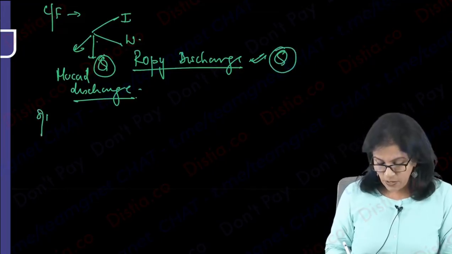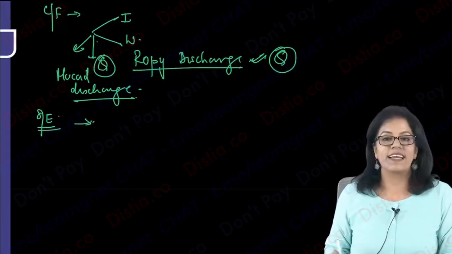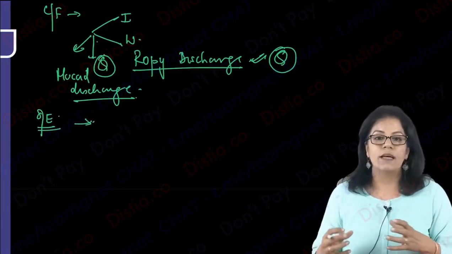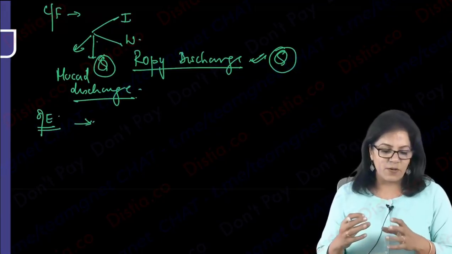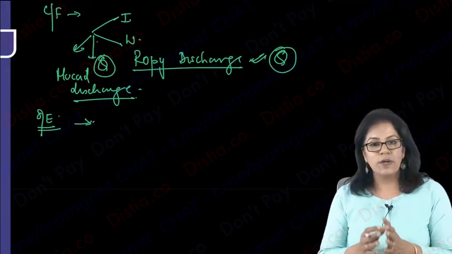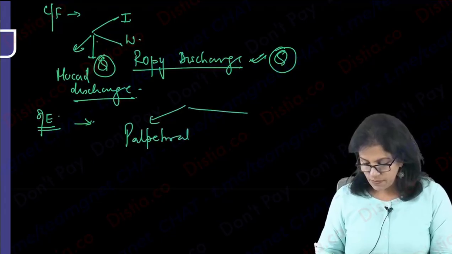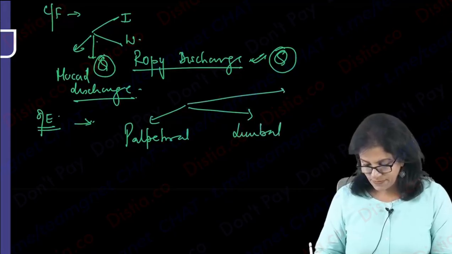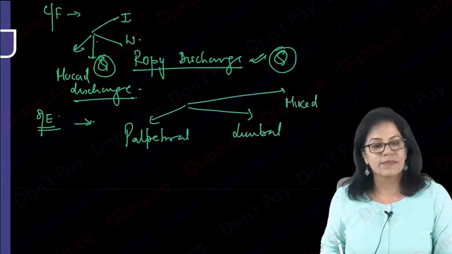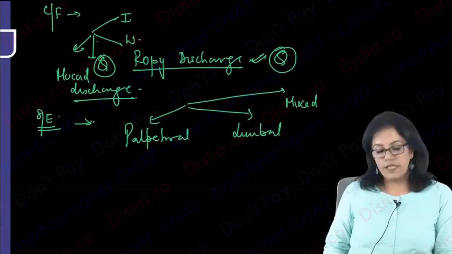Now we will talk about on examination. We are going to make the diagram together. What are the on examination findings of vernal keratoconjunctivitis? So actually you can divide the disease form into, it can be either a palpebral form, it could be limbal form, or it could be mixed form, means it is involving both. Okay. Now, what are the findings? Draw the diagram with me.